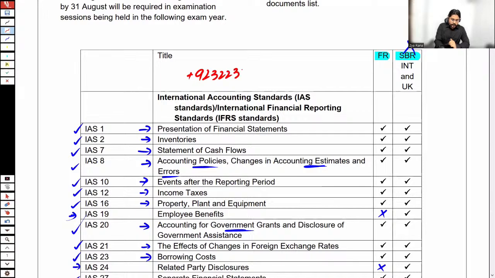+923 2237 87312. So that's my number. I repeat, +923 2237 87312. In case of any question or query, you may communicate in the WhatsApp group, or you can ask questions directly from me.